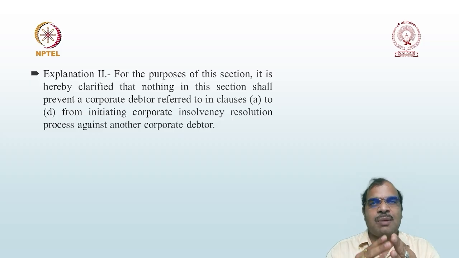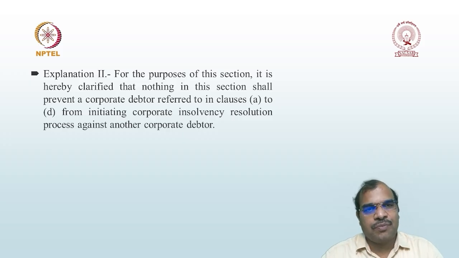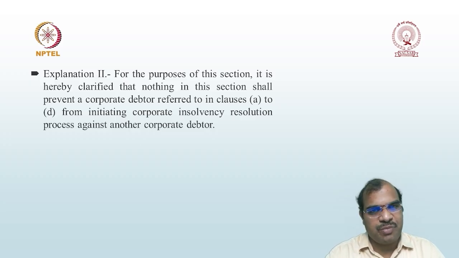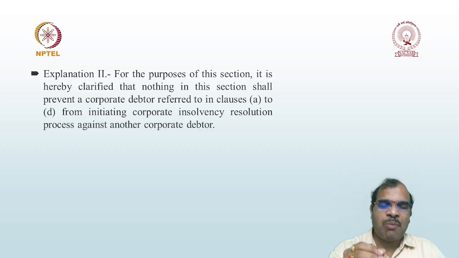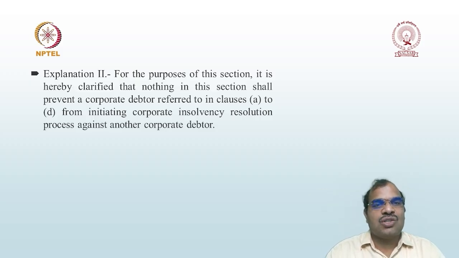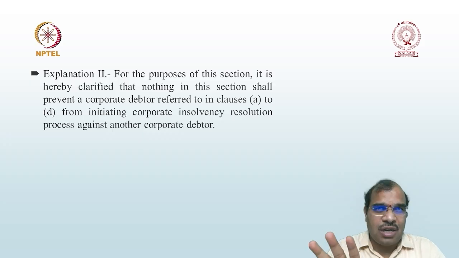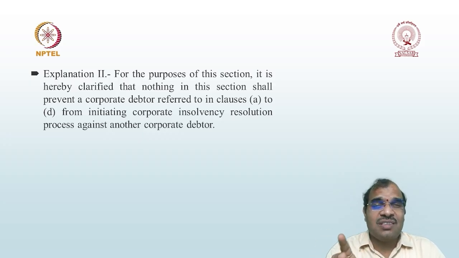Take the example of company X. Under section 10, in normal circumstances, X can initiate CIRP against X. If X is undergoing CIRP, it cannot initiate CIRP against X. But can X initiate CIRP against company Y? Yes. So if the CIRP against X is completed, within 12 months they cannot make an application for initiation of CIRP against X, but they can make one against Y. That is the meaning of this section.